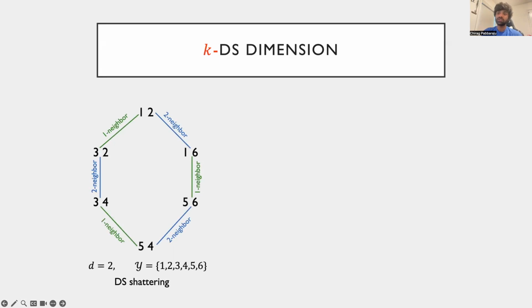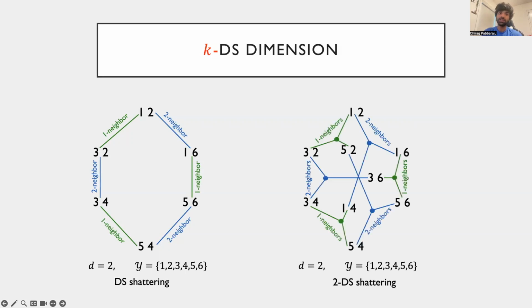In order to 2DS shatter the sequence, the hypothesis class has to realize a few additional patterns. Namely, if we add the patterns 2, 3, 6 and 1, 4, we satisfy the required property of 2DS shattering. Observe that each hypothesis now has 2 neighbors in each of the 2 directions. Each hyperedge is now adjacent to 3 hypotheses and specifies the direction or index at which they differ.